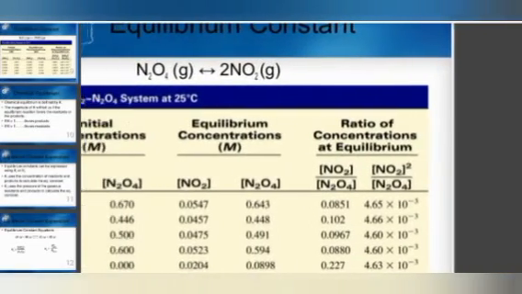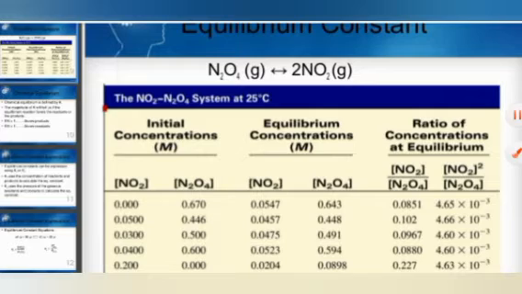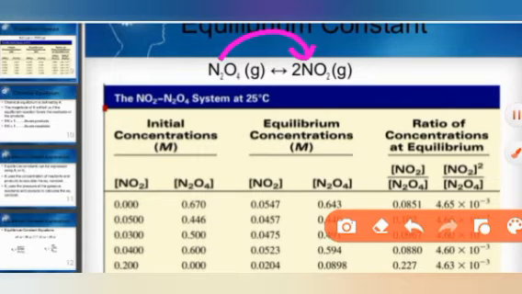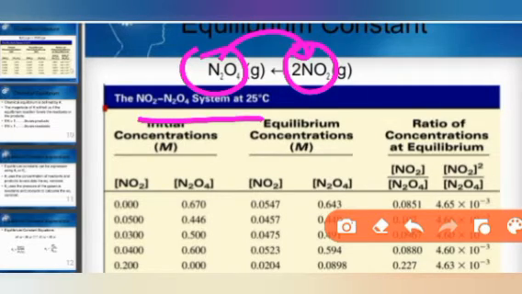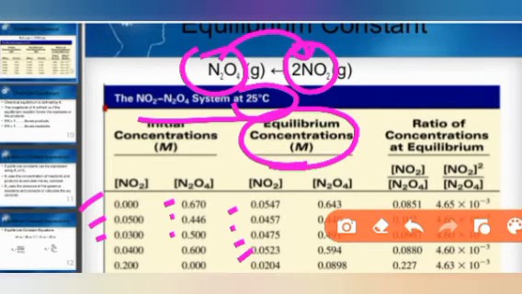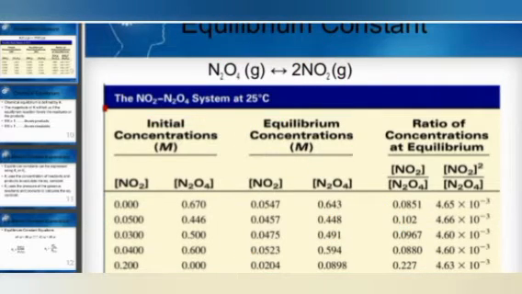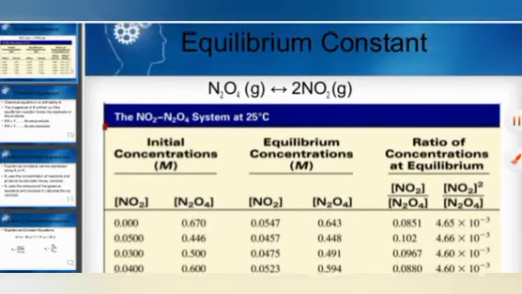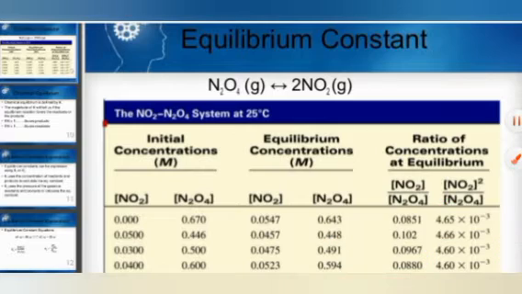If we talk about N2O4 gas giving 2NO2 gas, this is the reaction. N2O4 is the reactant and 2NO2 is the gaseous product. For the NO2 and N2O4 system at 25 degrees Celsius, we take the initial concentration of N2O4, and then the concentration at equilibrium of N2O4 and NO2. The ratio of the product concentration to the reactant concentration at equilibrium is this, and you can see the values that come in the raised to the power.